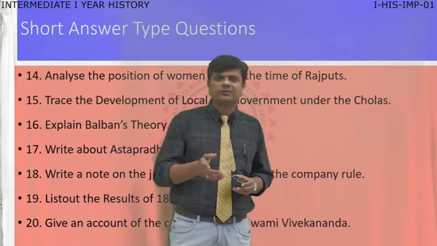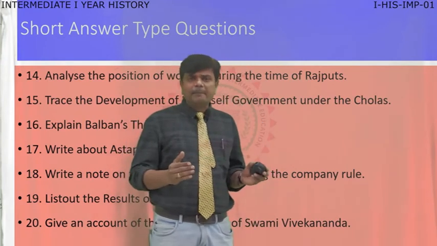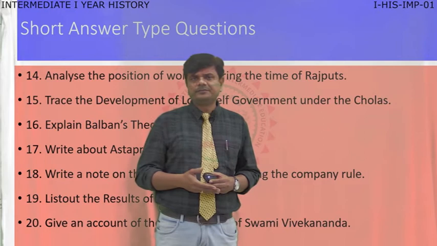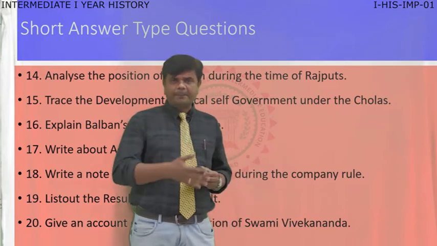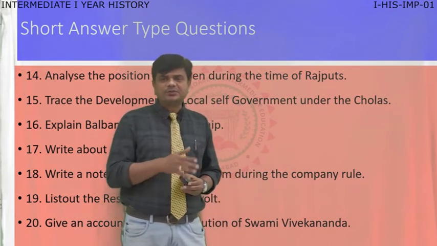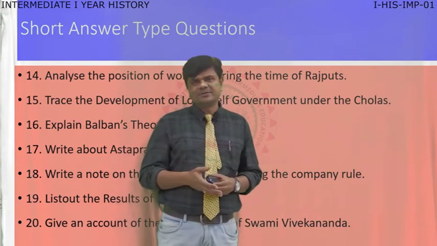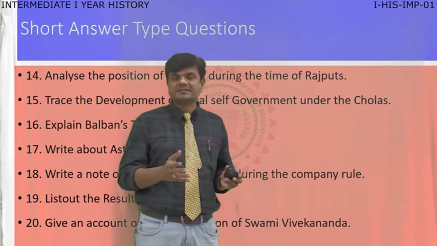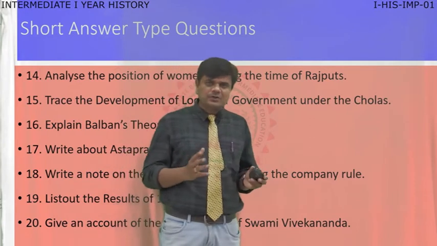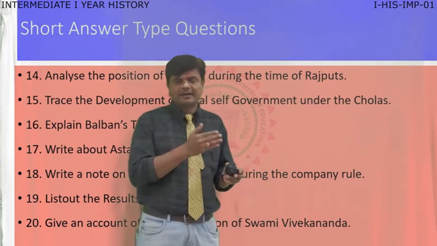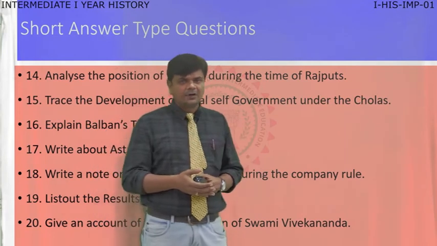Later many people joined and participated. What results did it give, political or economic? You are going to write the total results of the 1857 revolt.